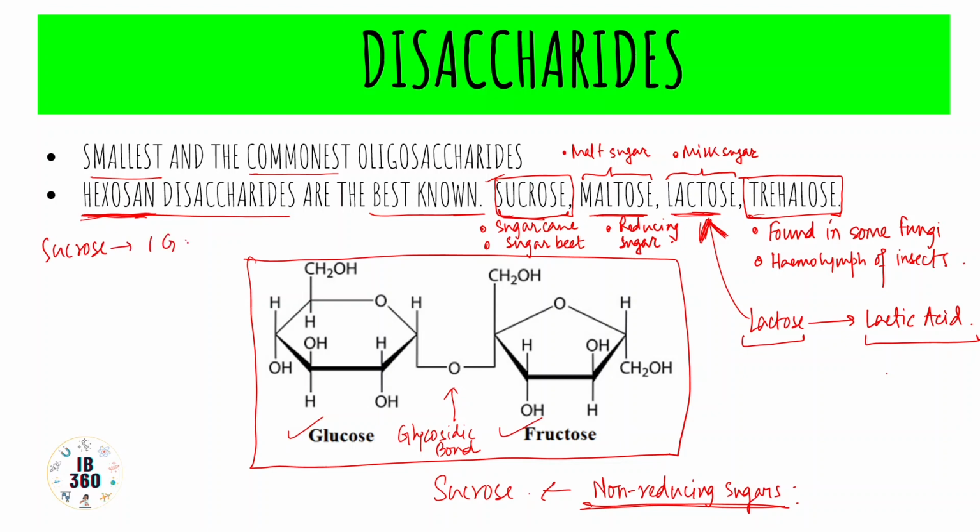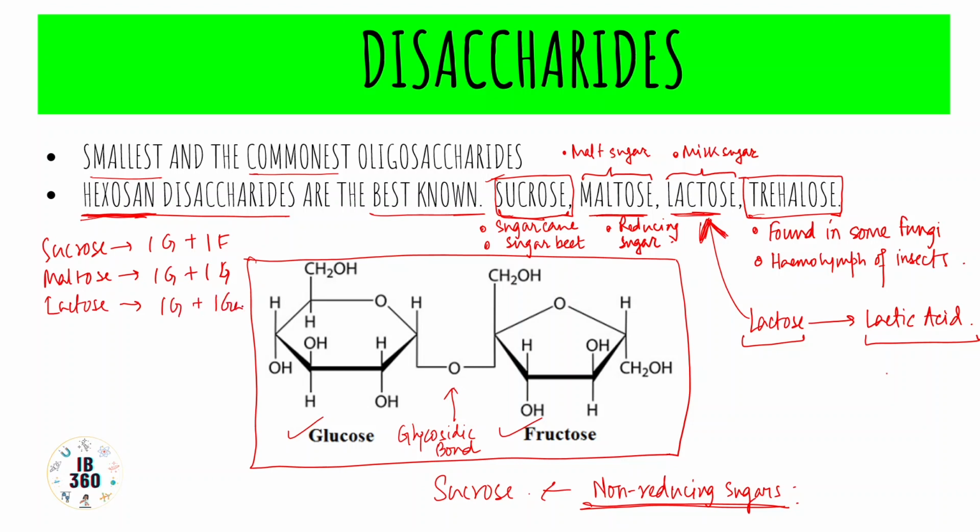Maltose, one glucose, again one glucose, but obviously the carbon numbers would not be the same. Then lactose, one glucose and one galactose. So this is the thing.